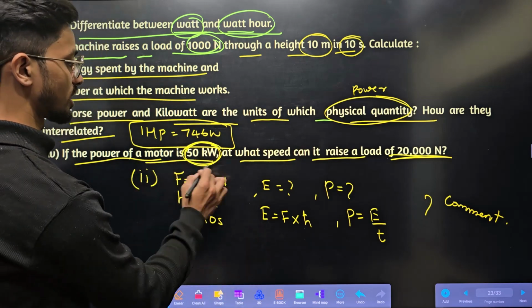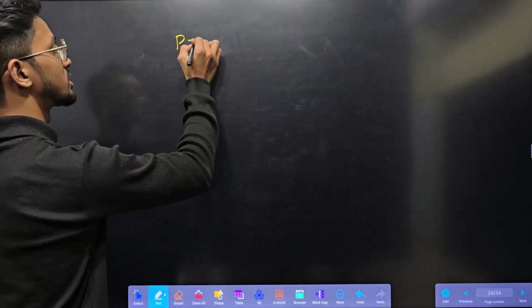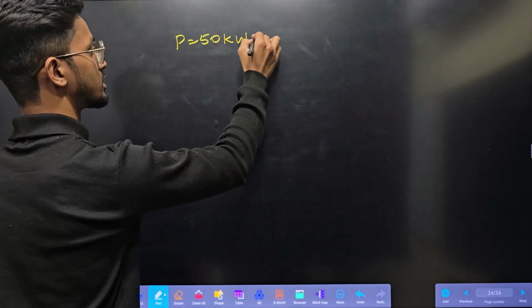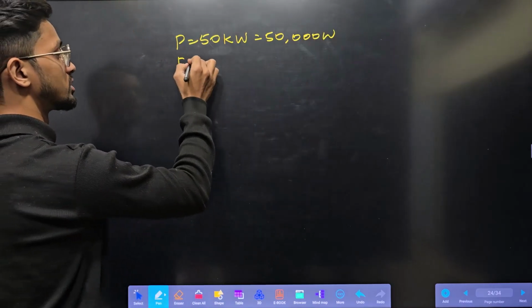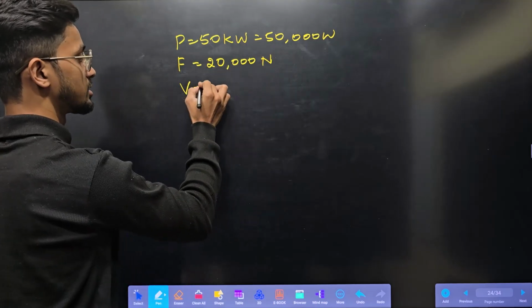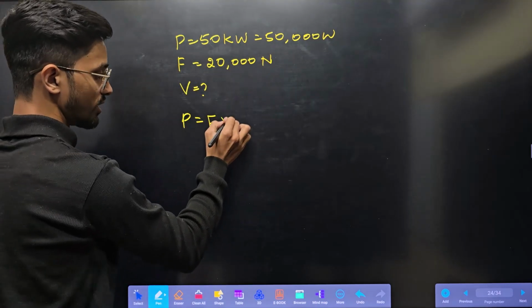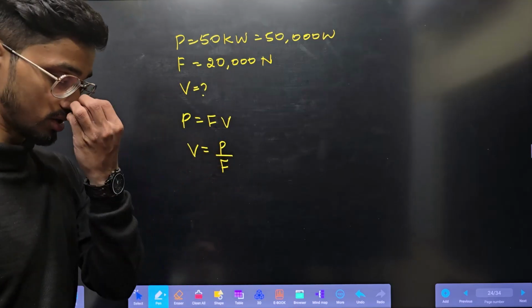Next, lastly, what are they asking? Power they have given and force they have given. Power is how much? 50 kilowatt, that is nothing but 50,000 watt. And force they have given is 20,000 Newton. So what will be speed? P is equal to Fv. So V will be equal to P by F. Just substitute it and solve it.